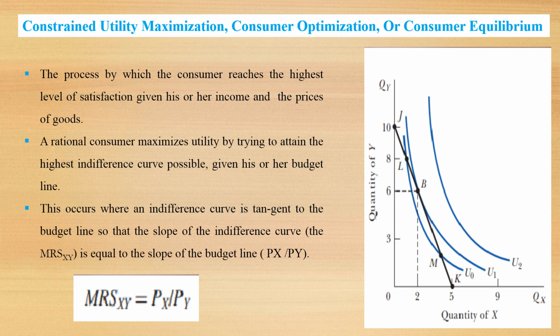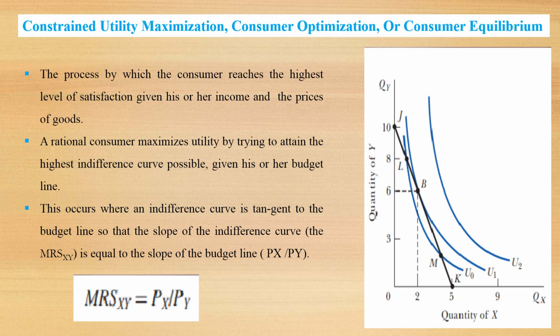Now we will be in a position to determine constrained utility maximization, or consumer optimization, or consumer equilibrium. What is consumer equilibrium? It is the process by which the consumer reaches the highest level of satisfaction given his or her income and the prices of goods. A rational consumer maximizes utility by trying to attain the highest indifference curve possible given his or her budget line.